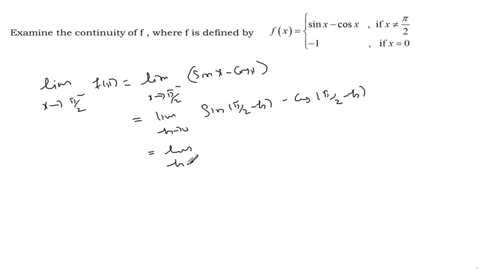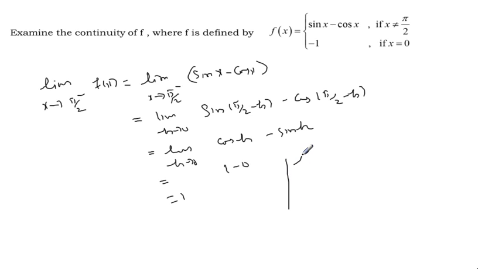The limit h approaches 0: sin of 90 minus theta is cos theta, so this is cos h, and cos of 90 minus theta is sin theta, so minus sin h. Then as h approaches 0, cos 0 is 1 minus 0. So what is the left hand limit? 1.